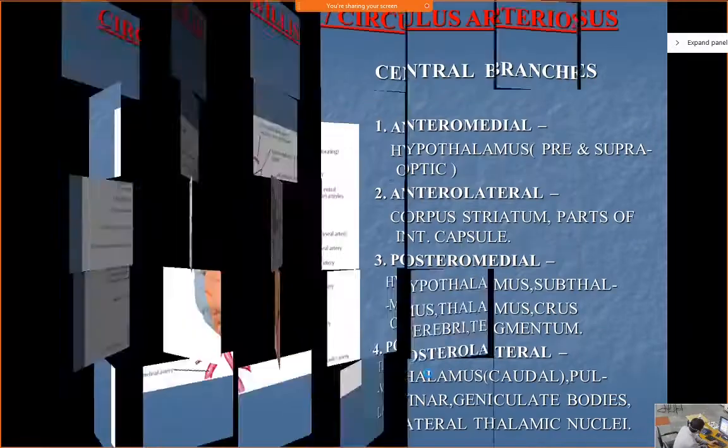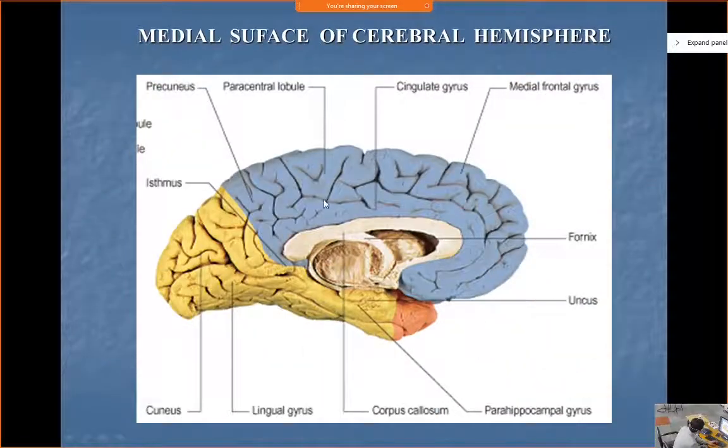Now, if you see, this is where we have taken a section from the middle part. See, the two cerebral hemispheres are connected with each other by white fibers, which is known as the, anybody, what is this known as? Corpus callosum. This is the corpus callosum. And in the center over here is the part known as the diencephalon.